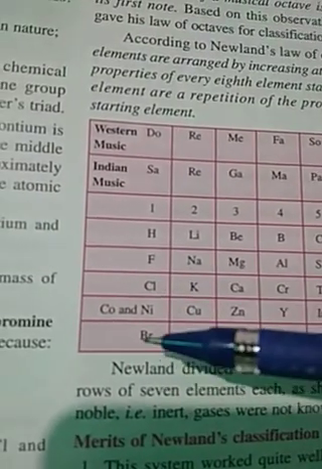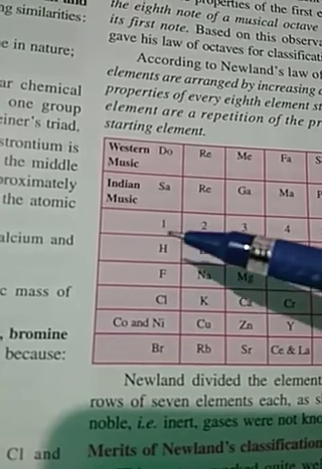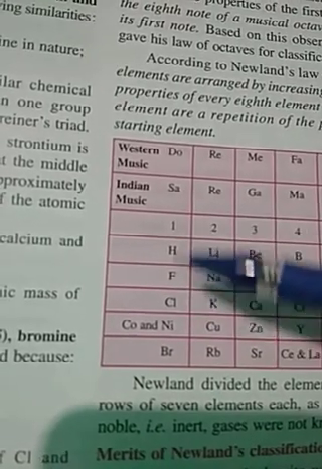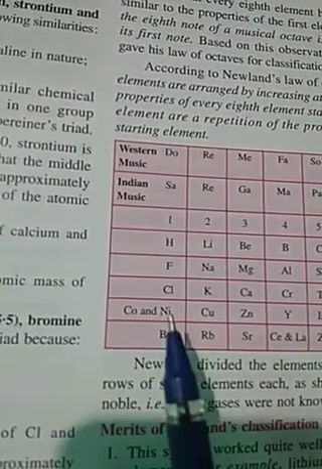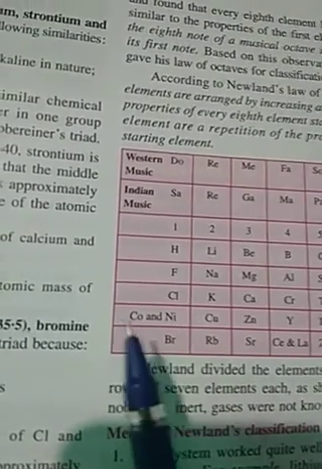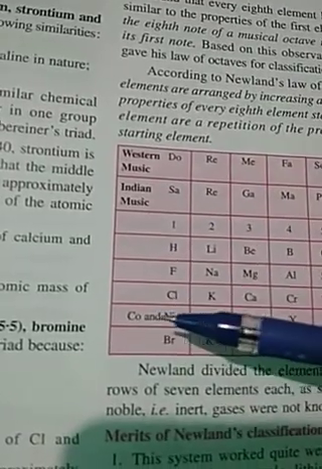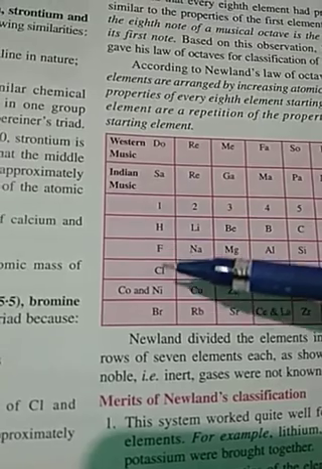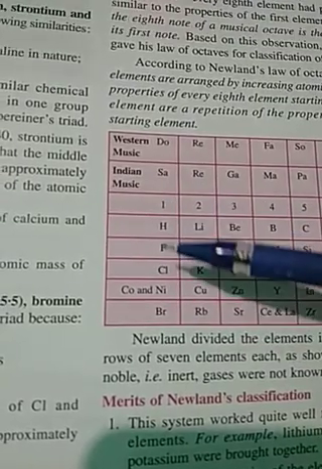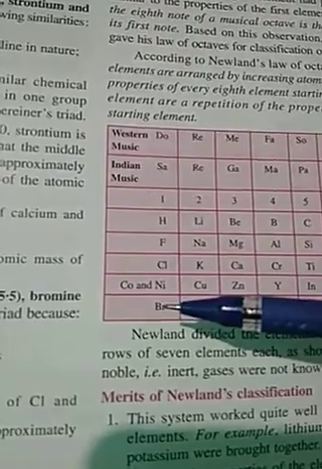Chlorine is a gas, and these are non-metals, but cobalt and nickel are both metals. So these two metals were kept in the same column with the non-metals, which was not acceptable.